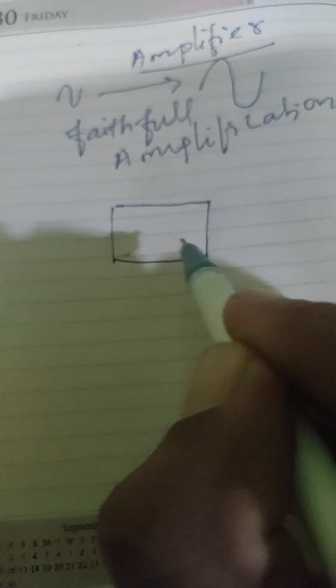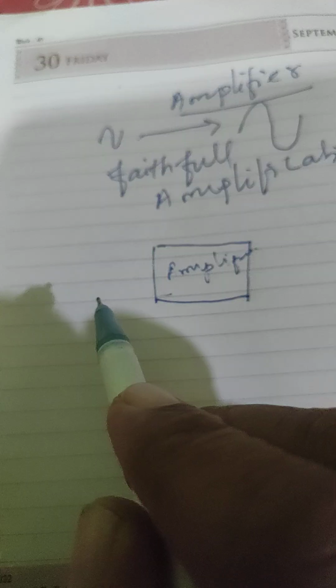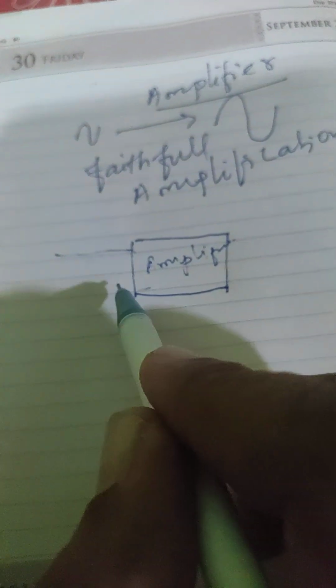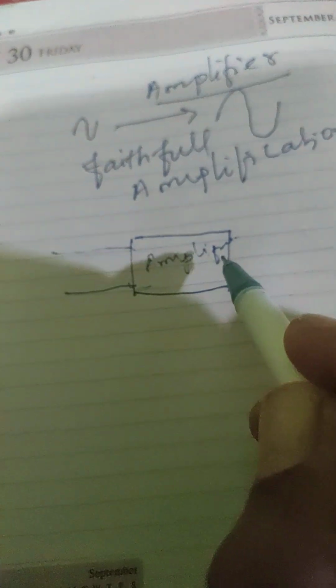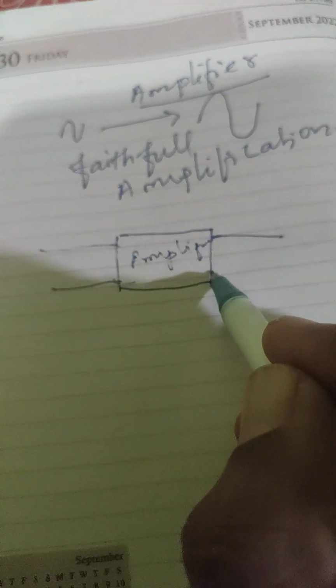If any electronic circuit acts as an amplifier, there should be a condition. Let us consider this may be the amplifier. So an amplifier is nothing but an electronic circuit. The amplifier has 4 terminals, otherwise 2 ports, input port and output port.